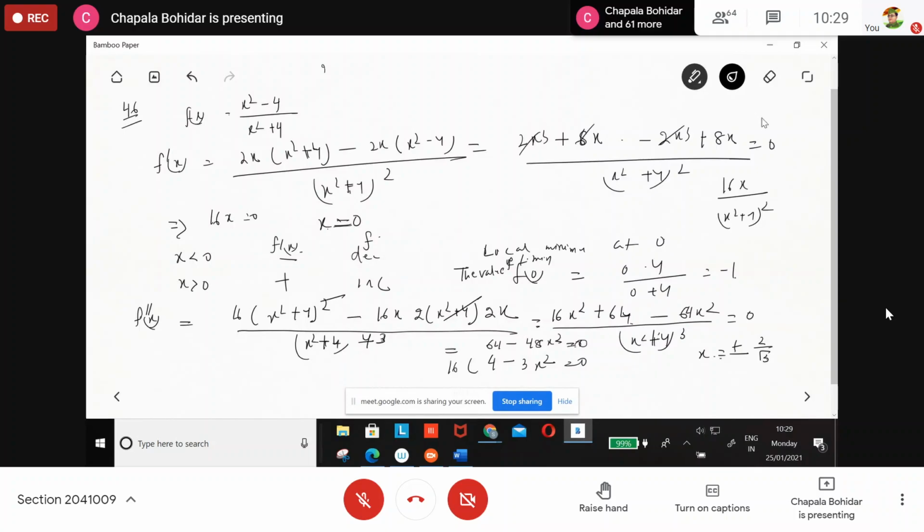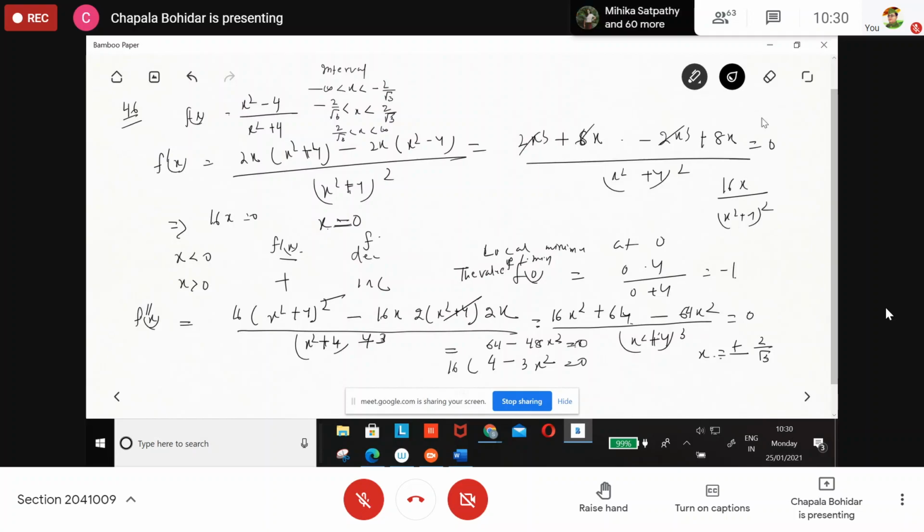Okay. So what do you write down for the interval? Minus infinity less than x less than minus 2 by root 3. Then minus 2 by root 3 less than x less than 2 by root 3. Then 2 by root 3 less than x less than infinity.